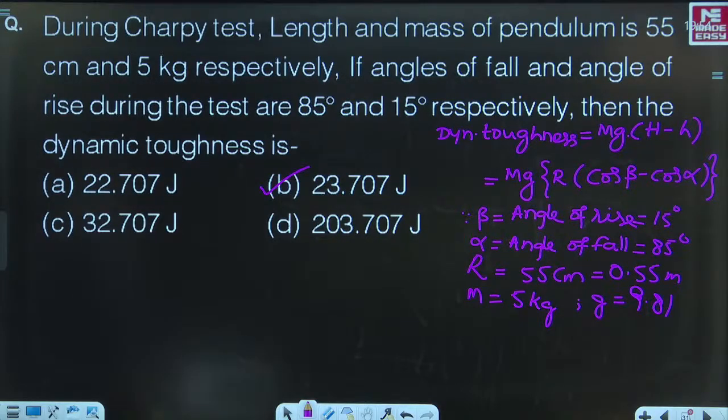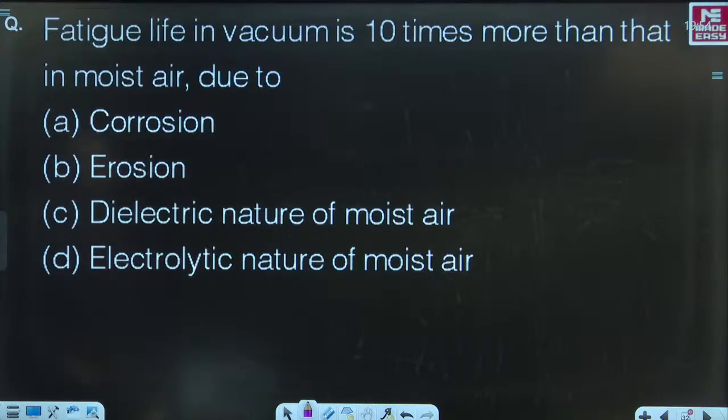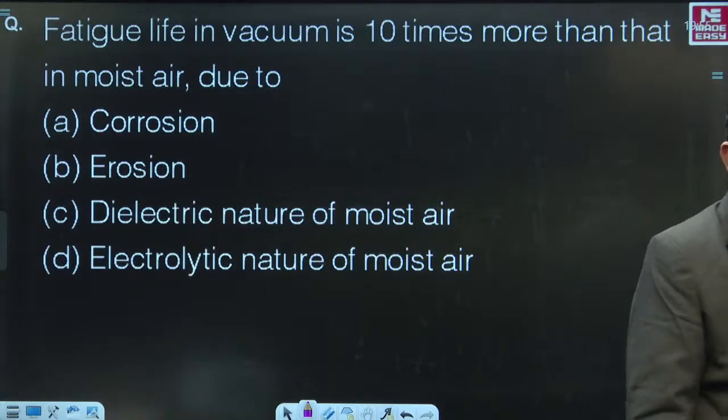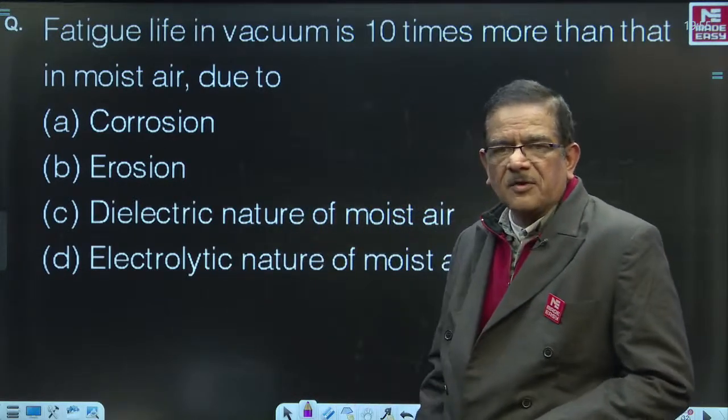Now take the next question. Ready? The question reads like this: fatigue life in vacuum is 10 times more than that in moist air. This is due to what? Fatigue life in vacuum is 10 times more than that in moist air due to, come on, waiting for your answers. Come on.